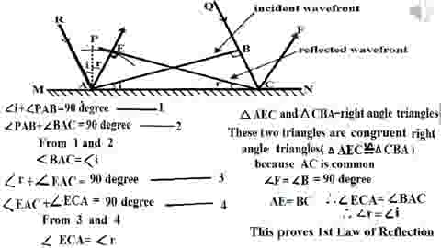Then in the image, we get two right angle triangles. One is triangle AEC and the other is triangle CBA.